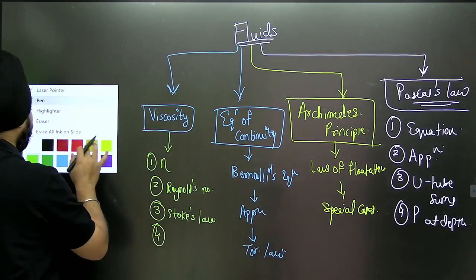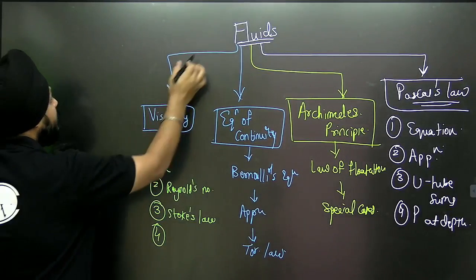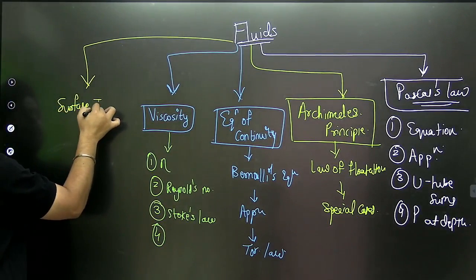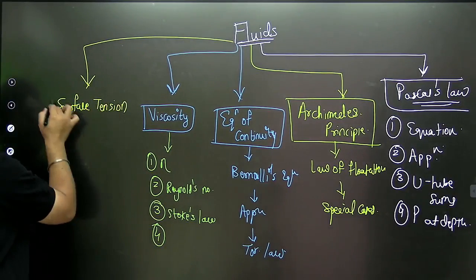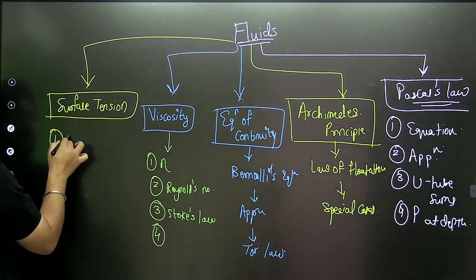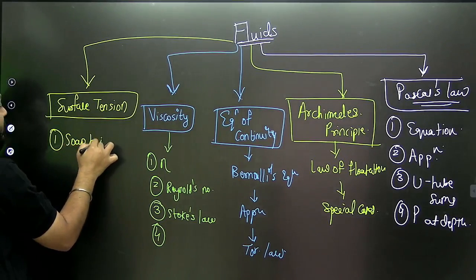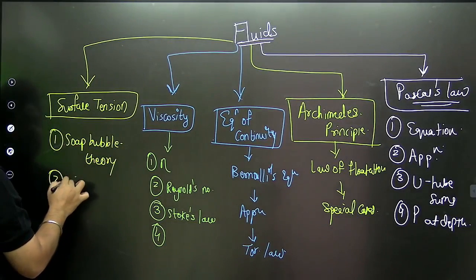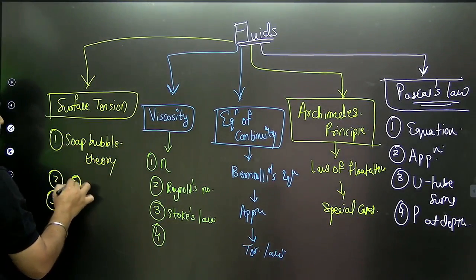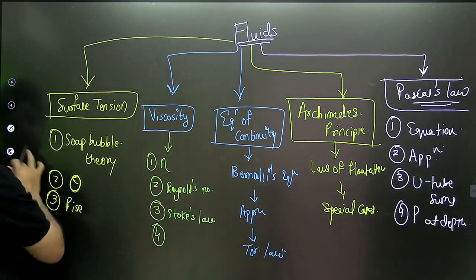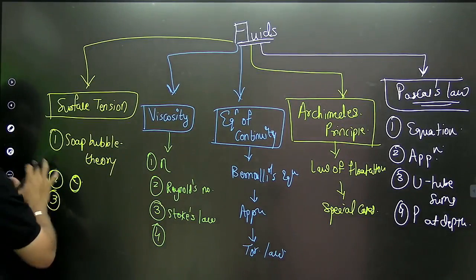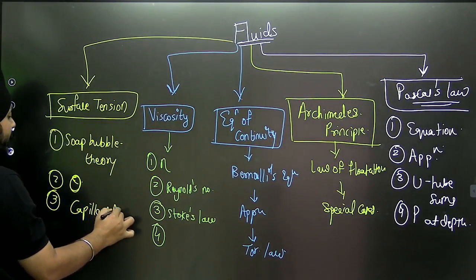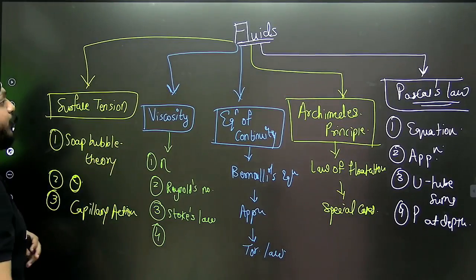And the final thing moves on to the concept of surface tension. With surface tension, we are going to see the concept of soap bubble theory, angle of contact, rise of a liquid in a capillary tube, or in another sense, if I want to write this in summarized form, I can write it as capillary action.